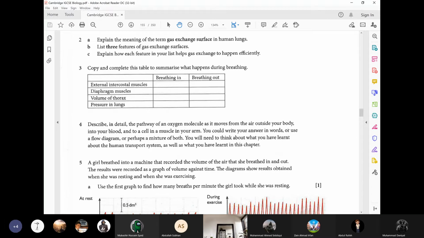The diaphragm moves back to its original dome shape position. And the second thing we learned is that the rib cage moves downward and inward. So it also puts pressure onto the lungs. So during that, the volume of the thorax or chest decreases.